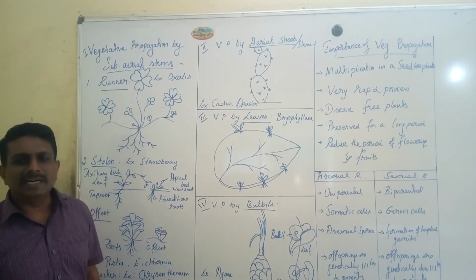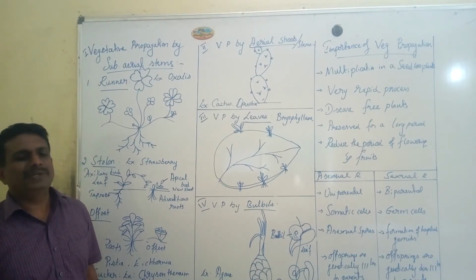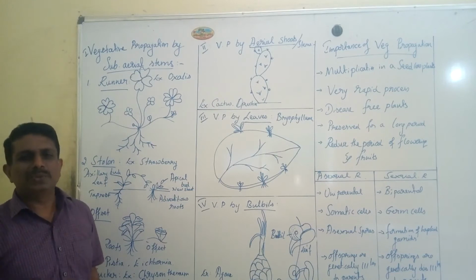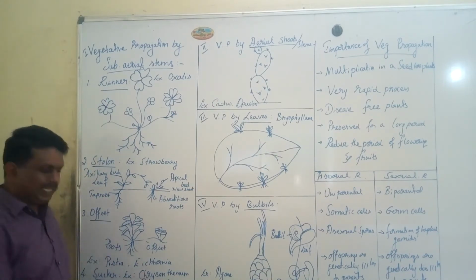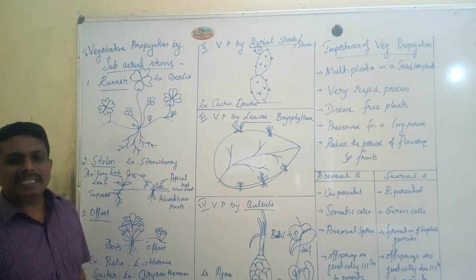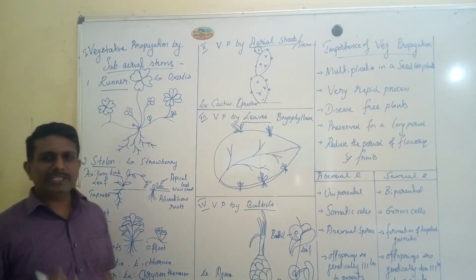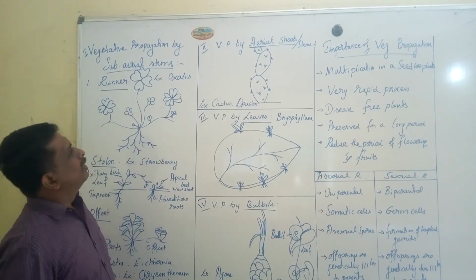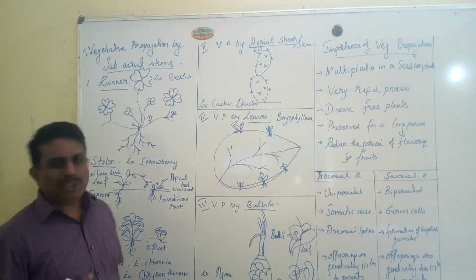If the sucker detaches from the mother plant, it develops into a new shoot. Such a unique sucker type of vegetative propagation is seen in case of pineapple and also in case of chrysanthemum.